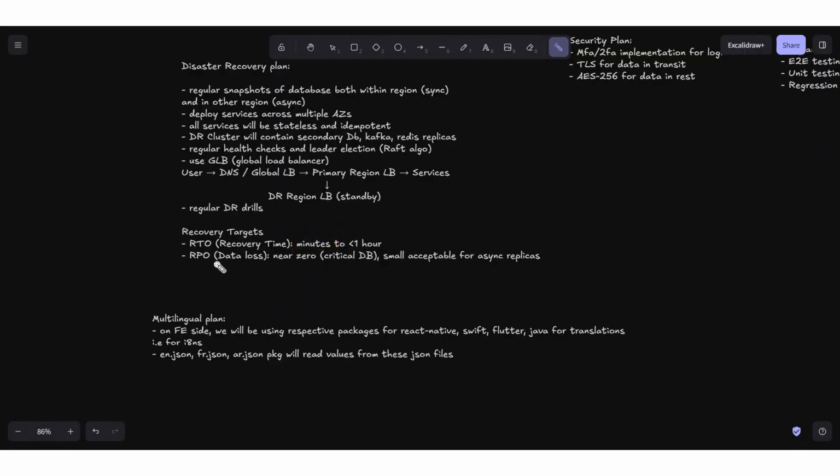And for data loss, in this situation it is near zero, almost zero. There should not be any data loss. That's why we are regularly taking snapshots and moving our data to our disaster recovery cluster. There should not be any data loss, but with respect to time, we can bear some amount of time while we are navigating our traffic properly.